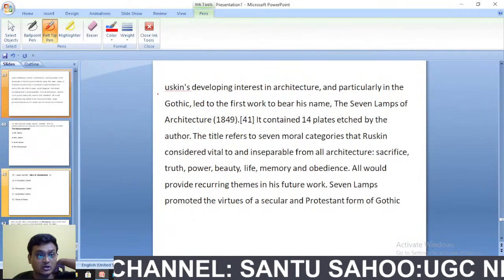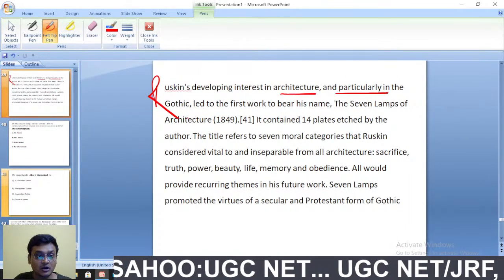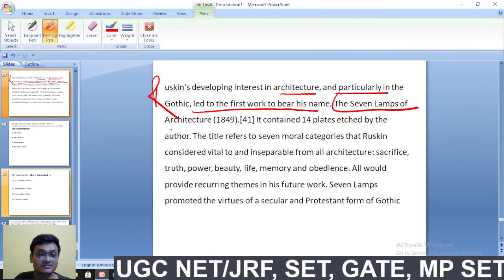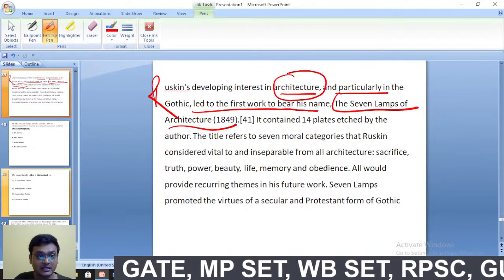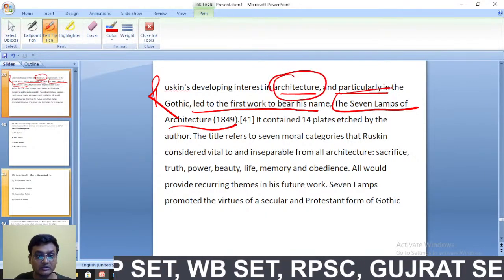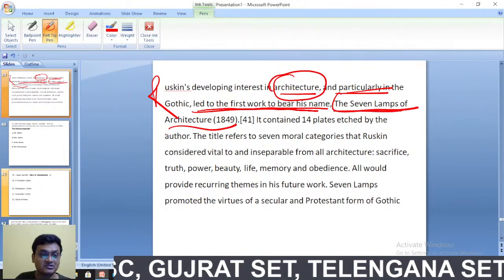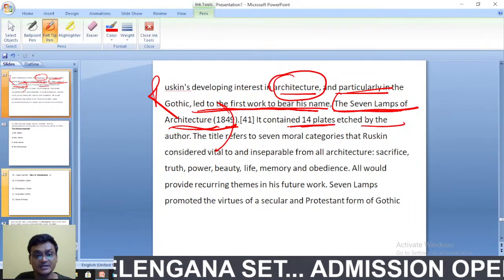Exactly. John Ruskin, developing interest in architecture, particularly in the Gothic, led to the first work to bear his name, that is The Seven Lamps of Architecture. Because he had an interest in architecture, that's why, particularly in the Gothic. It was published in 1849. It contains 14 plates, each by the author.